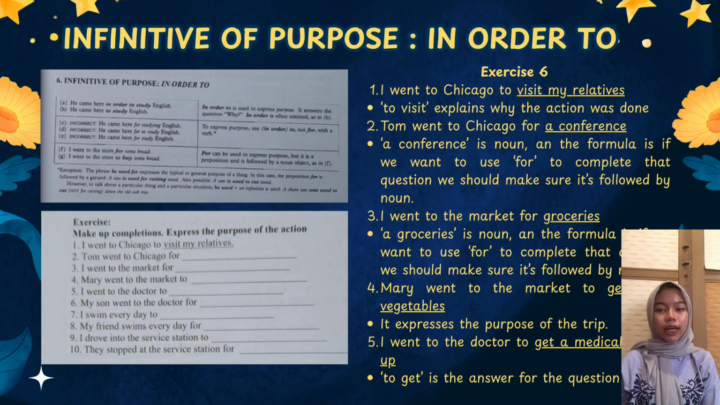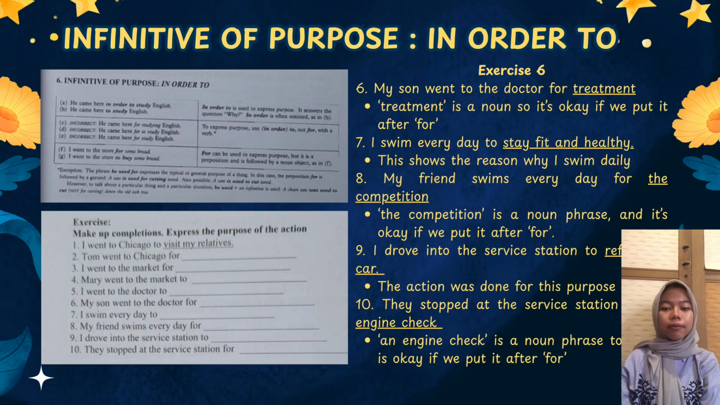Here is the exercise with the explanations. Number 1, I went to Chicago to visit my relatives. Number 2, Tom went to Chicago for a conference. Number 3, I went to the market for groceries. Number 4, Mary went to the market to get fresh vegetables. Number 5, I went to the doctor to get a medical checkup. Number 6, my son went to the doctor for treatment.